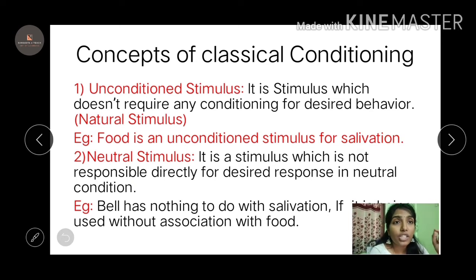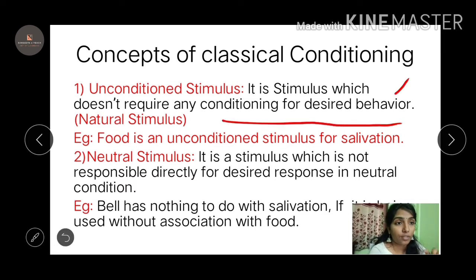See, unconditioned stimulus, like, unconditioned, there I'm not providing any condition. Like, it is natural phenomena. So it is a stimulus which does not require any conditioning for the desired behavior. Whenever the dog sees the food, it will salivate. I'm not giving here any conditions. The food is an unconditioned stimulus for the salivation. So it is a natural process, unconditioned. It is not having any condition.